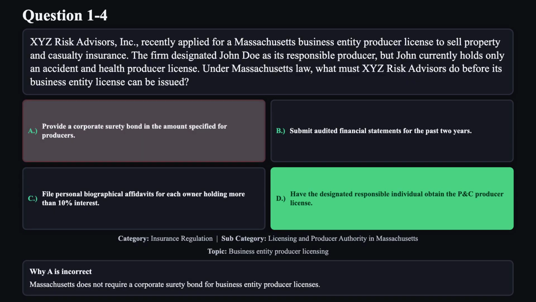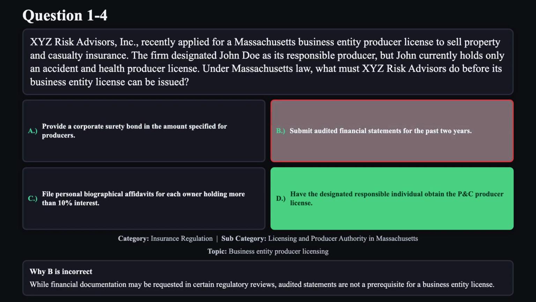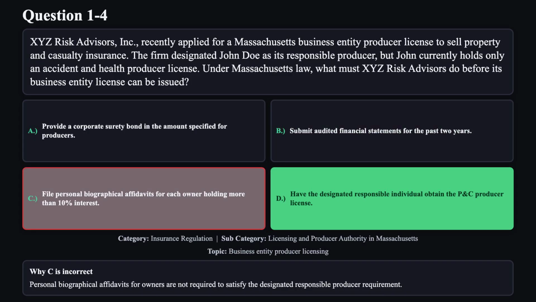Reason A is not correct. Massachusetts does not require a corporate surety bond for business entity producer licenses. Reason B is not correct. While financial documentation may be requested in certain regulatory reviews, audited statements are not a prerequisite for a business entity license. Reason C is not correct. Personal biographical affidavits for owners are not required to satisfy the designated responsible producer requirement.